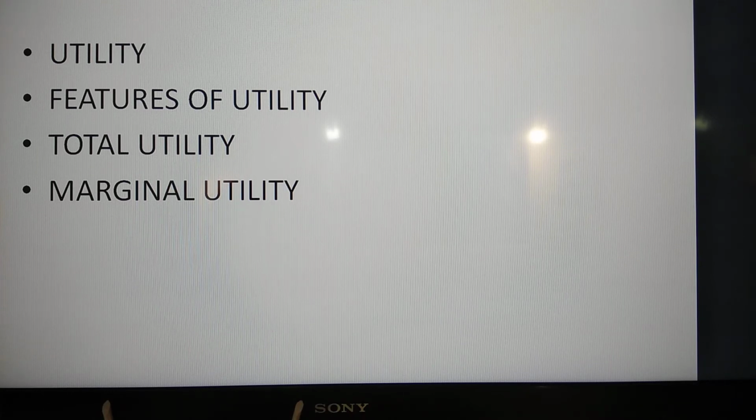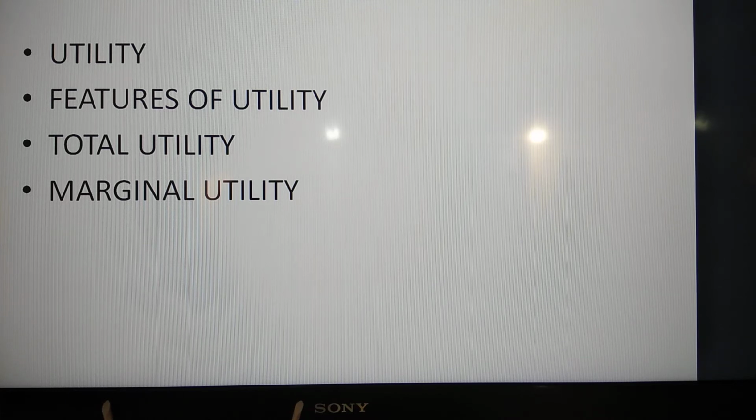Means since utility is subjective, since it differs from individual to individual, it cannot be measured in absolute terms. It cannot be quantified and cannot be measured by any measuring rod. Quantified means it cannot be expressed in terms of any number. Right. The third feature of utility is relative. Utility is not absolute but relative in view of its subjective nature. It is relative to a person's need. Therefore, it varies from person to person.